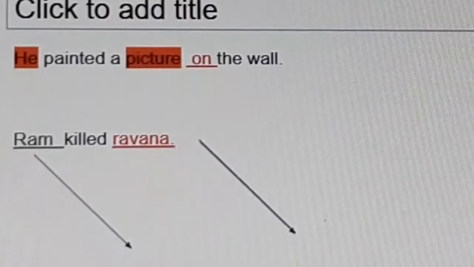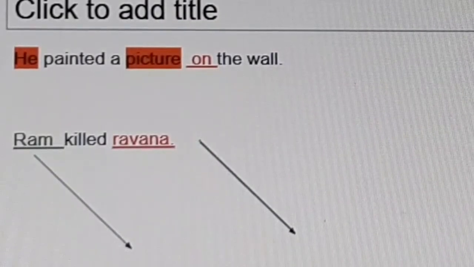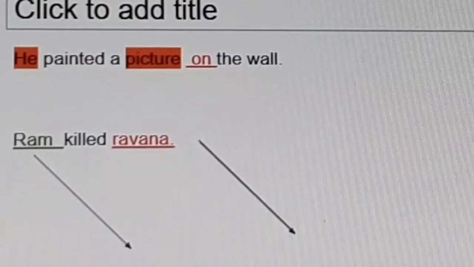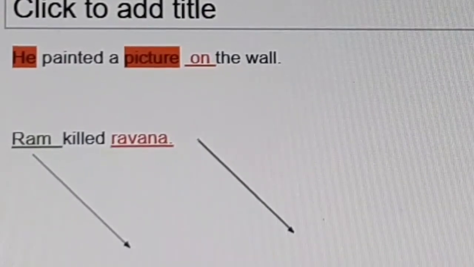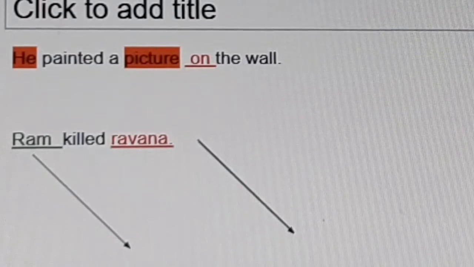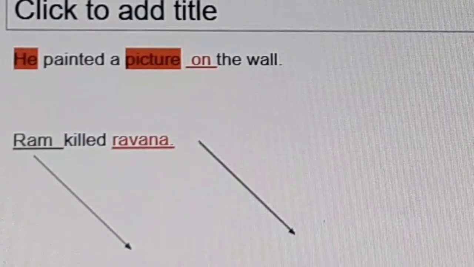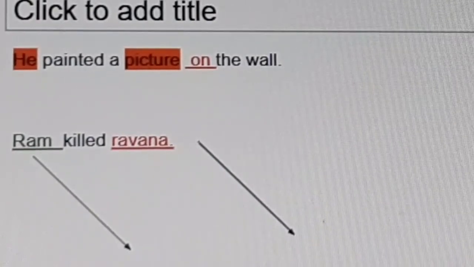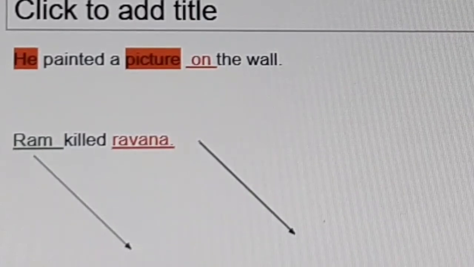In active voice, the subject plays an important role and is at the beginning of the sentence. But in passive voice, the object will take the prominent part and be at the beginning of the sentence.